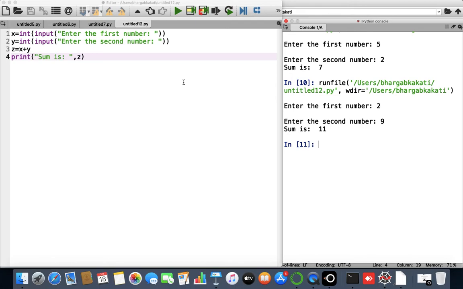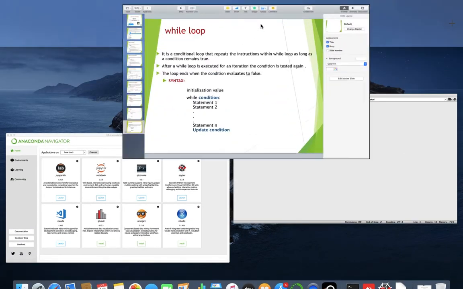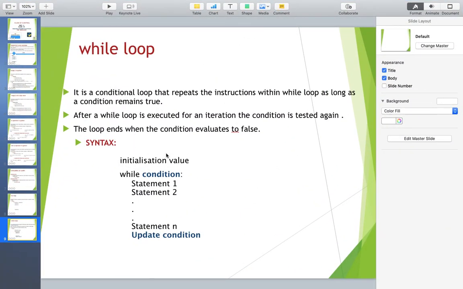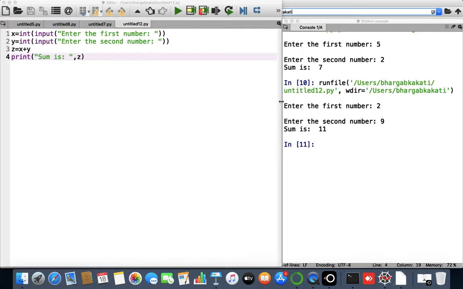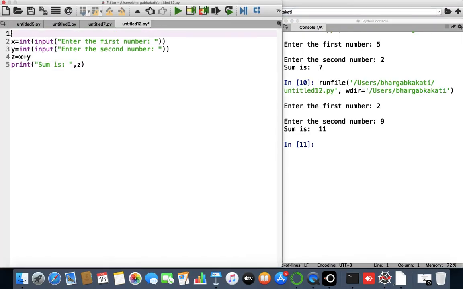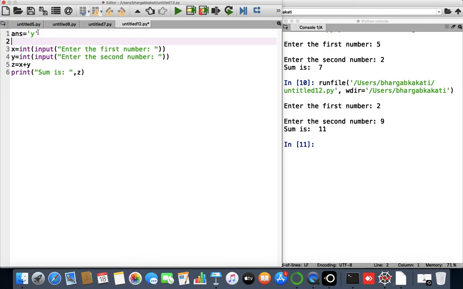But what we can do is ask whether the user wants to run again or not, and we can do it automatically using a while loop. For that, let us go through the syntax. The syntax says that we'll have an initialization value, so just before this program, we'll give an initialization value. Let's say I'll give ans equals y. Initialization value means the very first value of the loop.